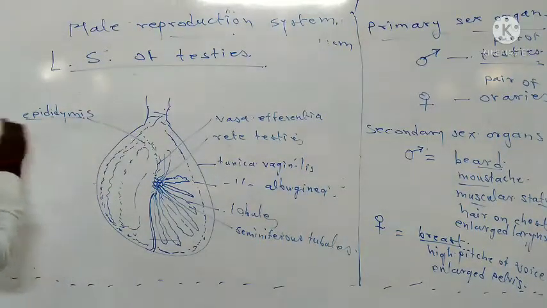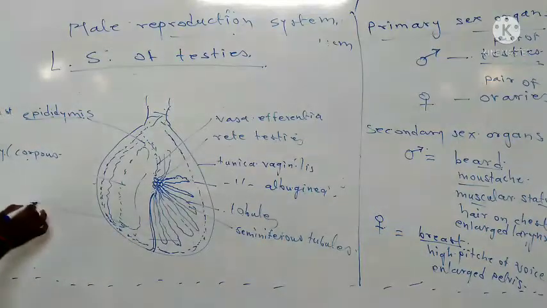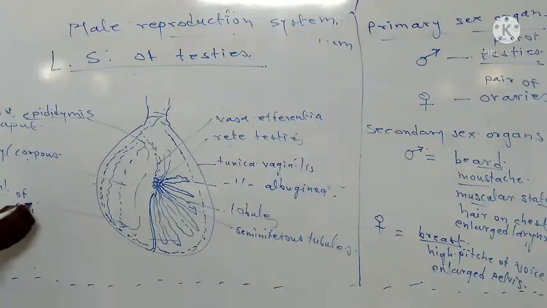This is the head region of the epididymis. Here is the corpus, or body, of the epididymis, and here is the tail region. The head is also called the caput. This is the tail of the epididymis.